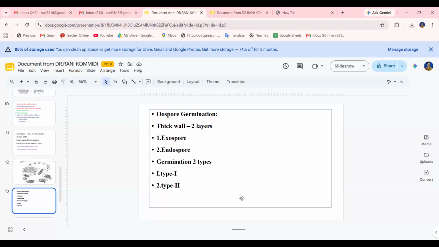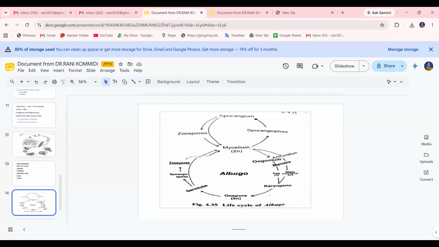The diploid nucleus of the oospore divides first by a meiotic division, followed by several mitotic divisions, resulting in the formation of about 32 nuclei in Albugo candida. In some others the number is different. Whatever it may be, the oospore undergoes the germination process. The diploid nucleus divides by meiosis followed by several mitotic divisions, resulting in the formation of a number of nuclei. So this is the life cycle.